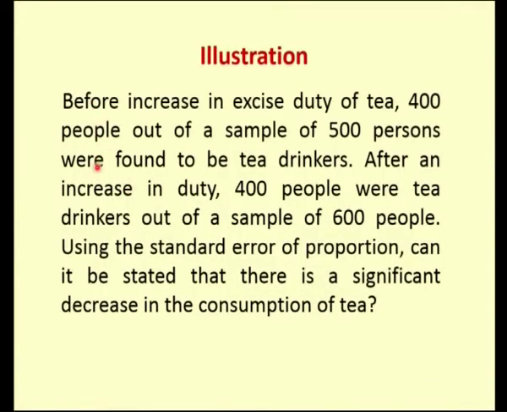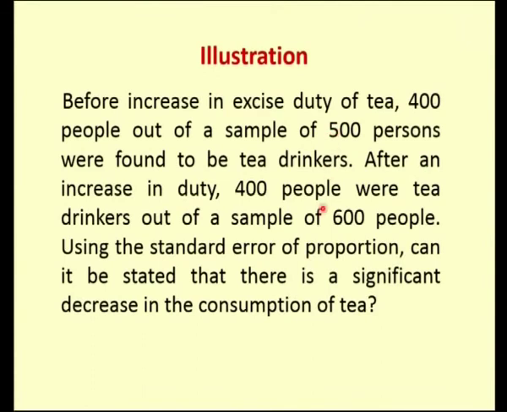Before an increase in excise duty on tea, 400 people out of a sample of 500 persons were found to be tea drinkers. After an increase in excise duty, 400 people were tea drinkers out of a sample of 600 people. Using the standard error of proportion, can it be stated that there is a significant decrease in the consumption of tea?